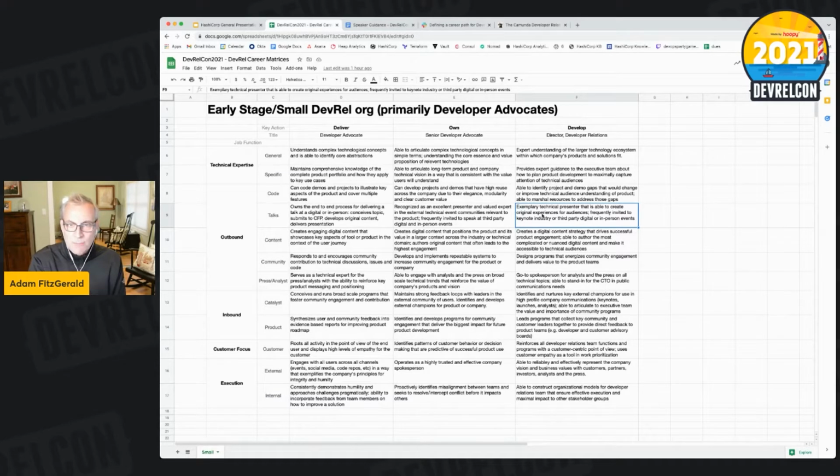Some of these might look like really big jumps here in this particular template, but if you're going to have more columns, or if you've got more different levels, you're in a larger organization, you need more differentiation between these job functions, then you can actually parse those out a little differently and be more fine-grained about it.